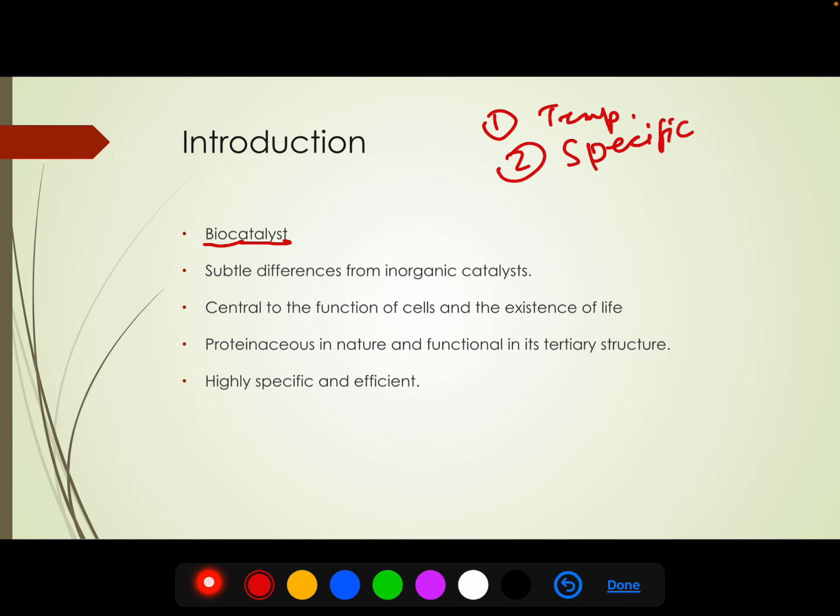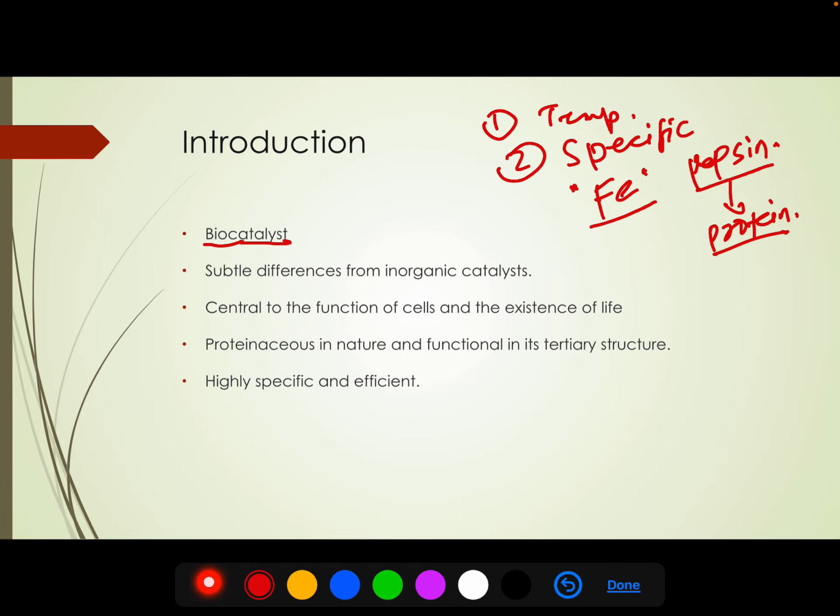For example, iron is an inorganic catalyst and it catalyzes many different reactions. But that is not the case with an enzyme like pepsin. Pepsin is an enzyme that breaks protein in the stomach, and it will always break protein and won't take part in any other reaction. So we see that enzymes are very substrate and reaction specific, but inorganic catalysts can catalyze a variety of reactions.